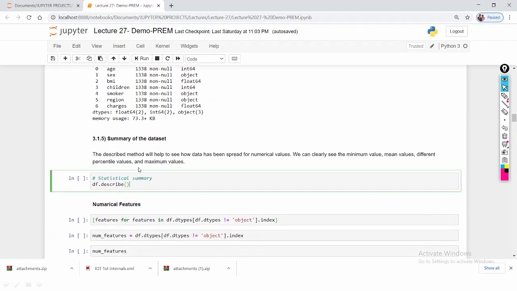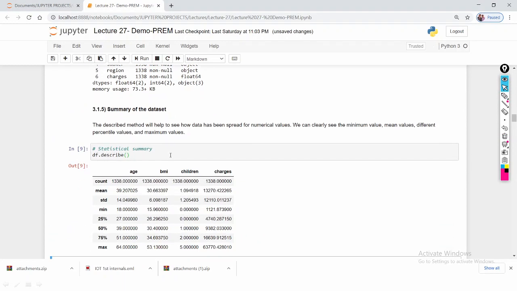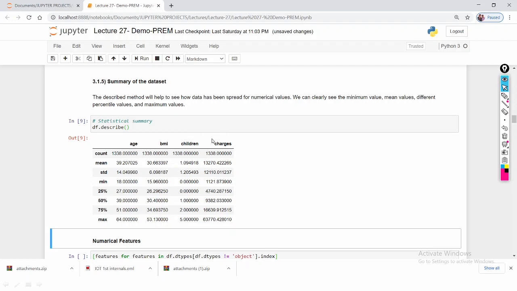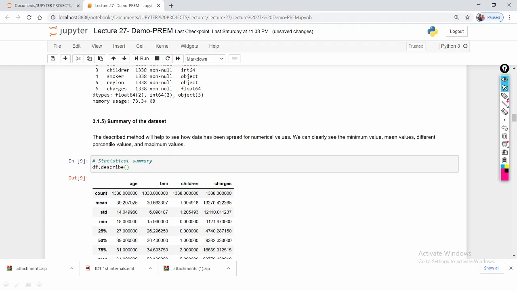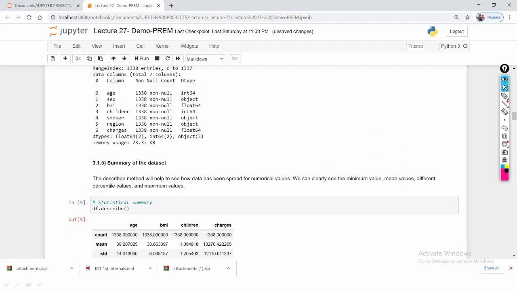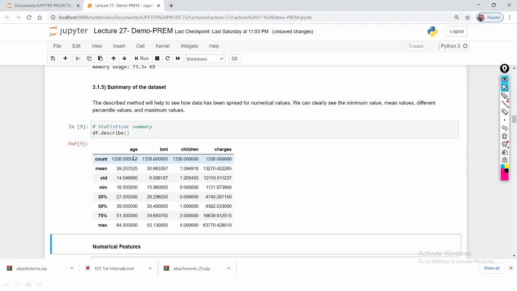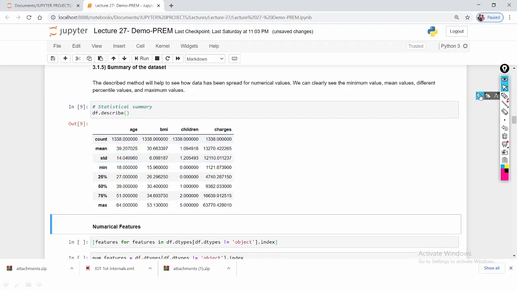Summary of the data set. Summary means here the describe method. This is the describe method. It helps to see how the data has been spread on the numerical values. Actually our data contains a total of 7 variables, but in the summary you can identify only 4 features, including the target variable. Why? Because these 4 features belong to the numerical data type.